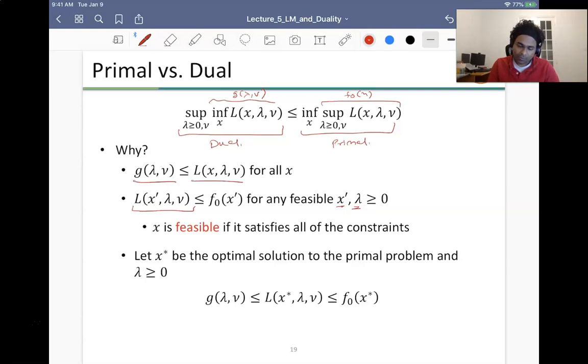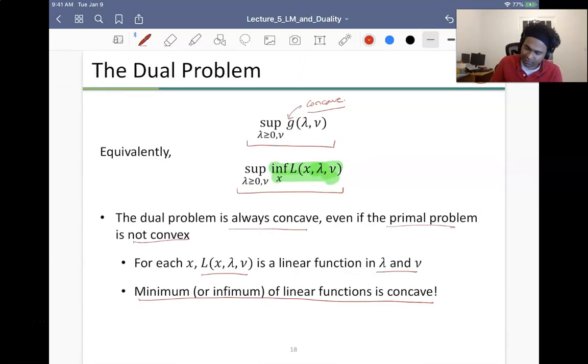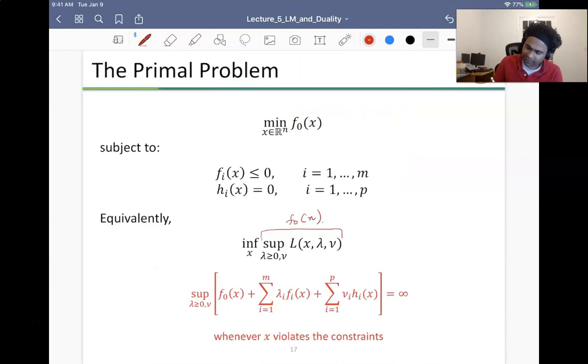Because this is the case, the critical aspect is that x is feasible since it satisfies all the constraints. By the way, this is also the reason over here, in case this was not clear. Here I had my fi of x and my hi of x. Because it matches all my constraints, I have fi of x less than or equal to 0 and hi of x equal to 0.